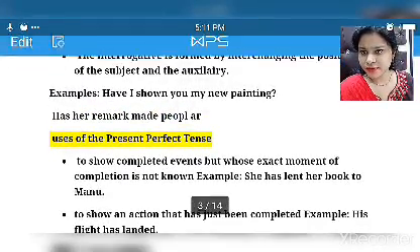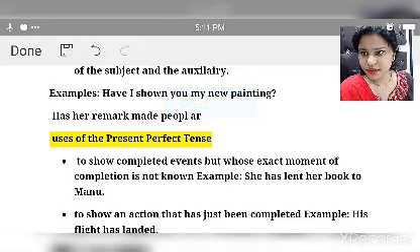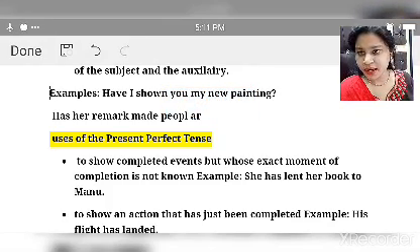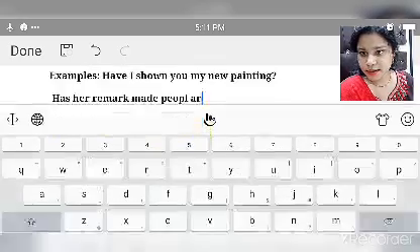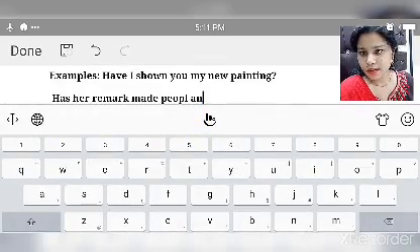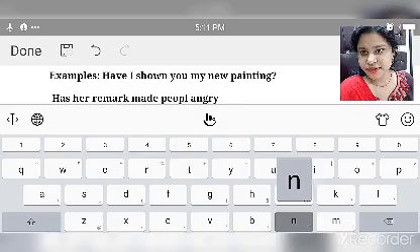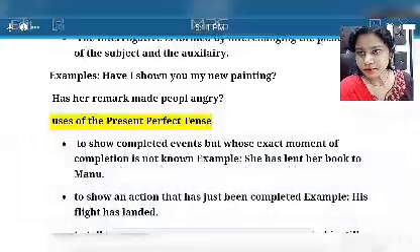I will cut it from there. Just wait. Or has her remark made people angry? Another example.